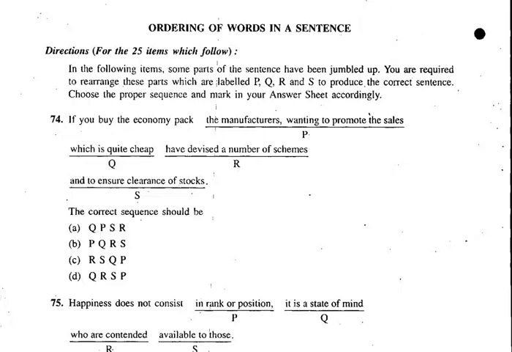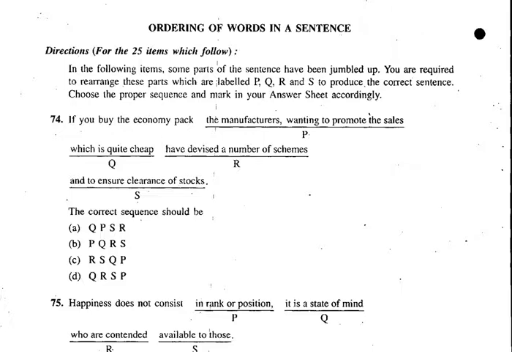See, one particular clue that you got in ordering of sentences is to make pairs. If you are able to make the pairs, then definitely it will be easier for you. So just think over that. What can come? Wanting to promote the sales.